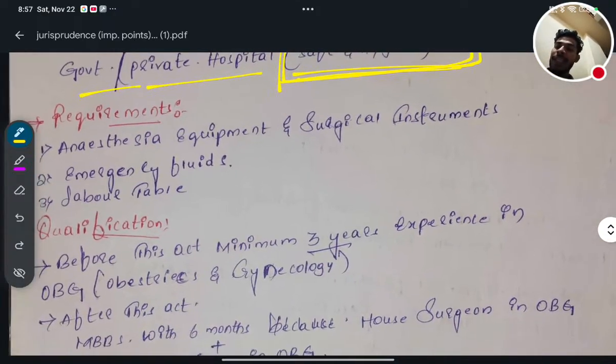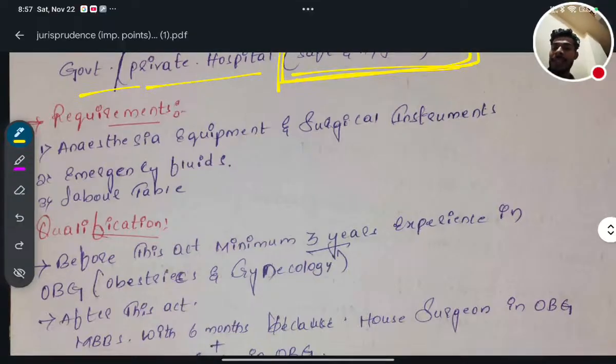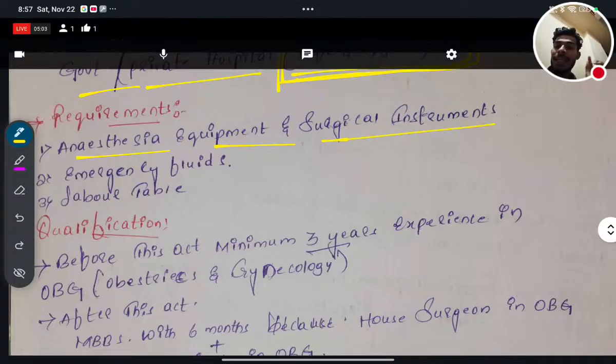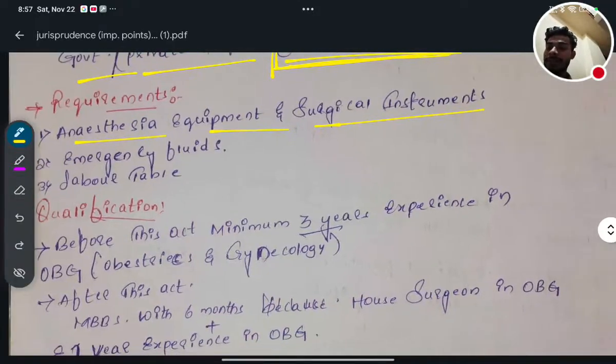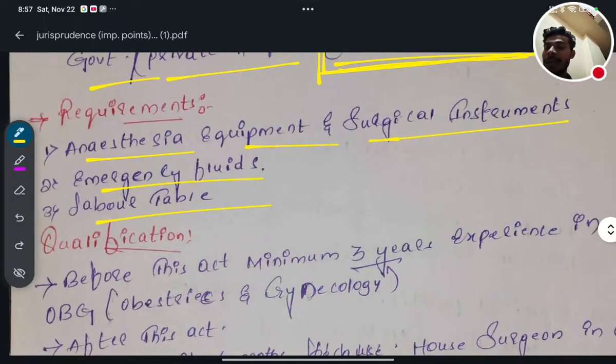Okay. Next, what are the requirements for the termination of pregnancy? So number one requirement is anesthesia equipment and surgical instruments. Number 2 is emergency fluids, and number 3 is a labour table. So these three are the main, important, necessary requirements for the medical termination of pregnancy. Number 1 is anesthesia equipment and surgical instruments. Number 2 is emergency fluids, and number 3 is a labour table.